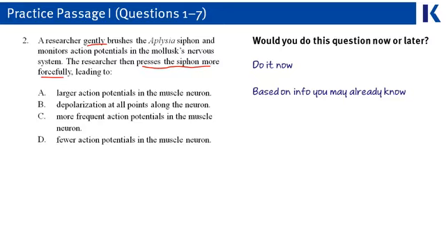Go ahead and put in your answer. The correct answer here is that more frequent action potentials go to that muscle neuron. The way that your body receives sensory information and outputs muscle and motor information is through amount of action potentials, not magnitude of action potentials. The concept that's being tested here is that more frequent action potentials are how the body represents a stronger stimulus, not larger action potentials or action potentials in places that we don't usually see them.